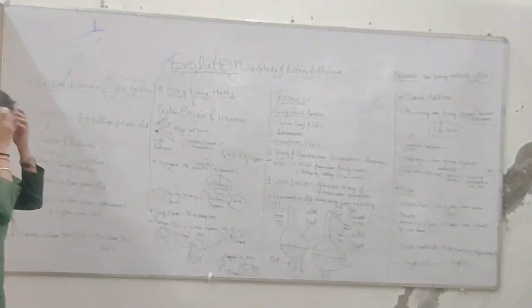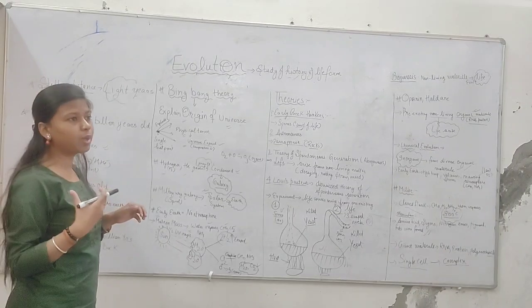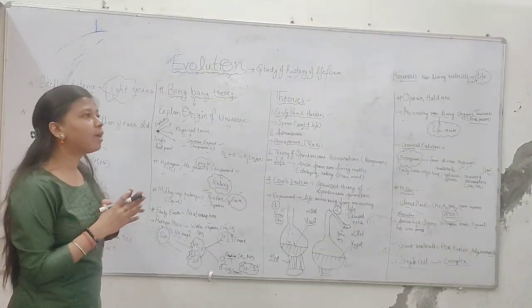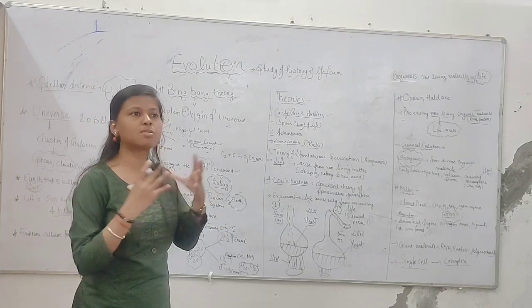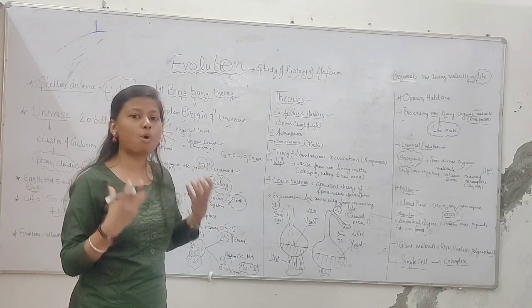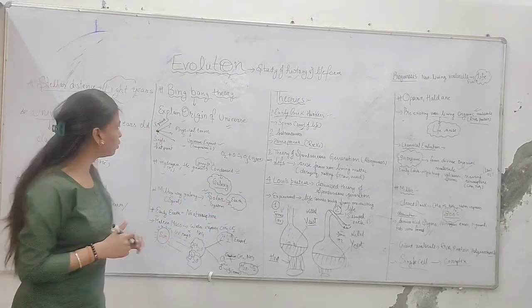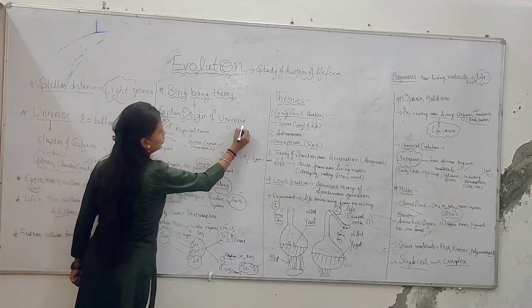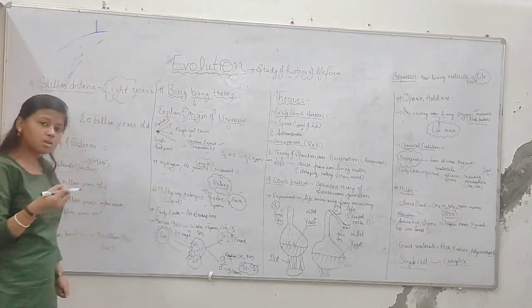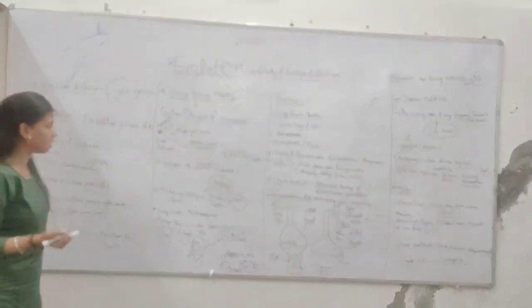Now we come to the Big Bang theory. What do we mean by the Big Bang theory? The Big Bang theory explains the origin of the universe: how the universe arose in physical form, what led to its formation, and from where it originated.